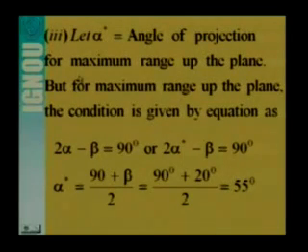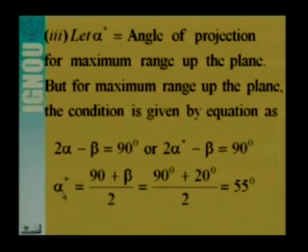Now as regards the maximum range, there is a condition that if twice alpha minus beta is 90 degree, then we get the maximum range. But for the inclined plane the beta is constant, so only the alpha can change so that we will get the maximum range. If for the maximum range the alpha is denoted as alpha star, that is the angle of projection with the horizontal for having the maximum range. So in this case you see that beta is given as 20 degree, but alpha star we have to find out, that is, the angle at which the particle has to be projected so that we can achieve the maximum range.